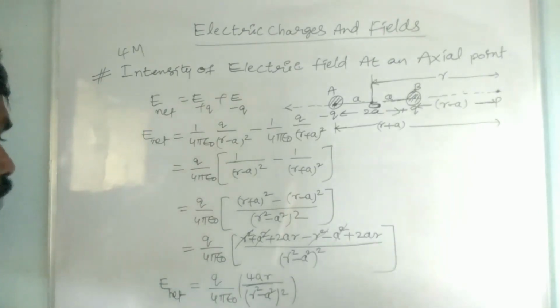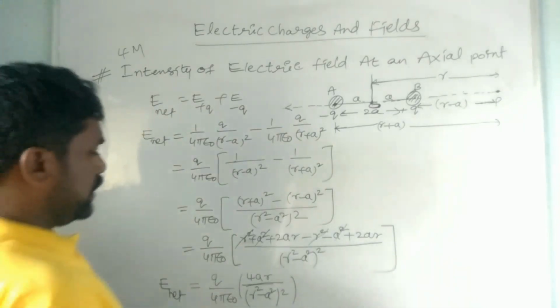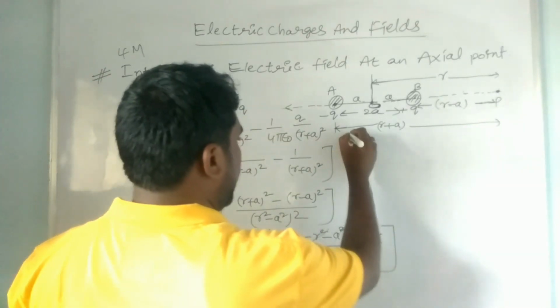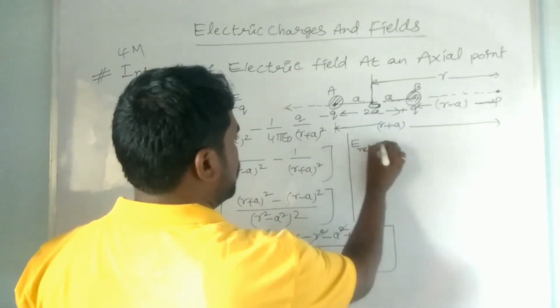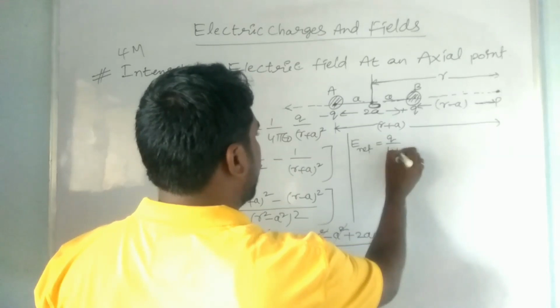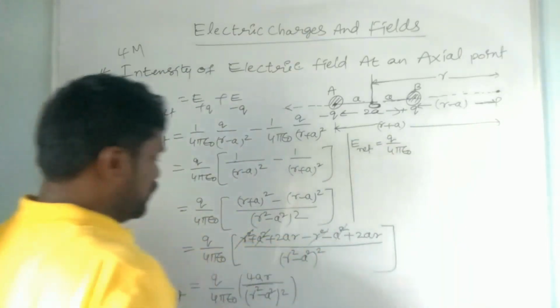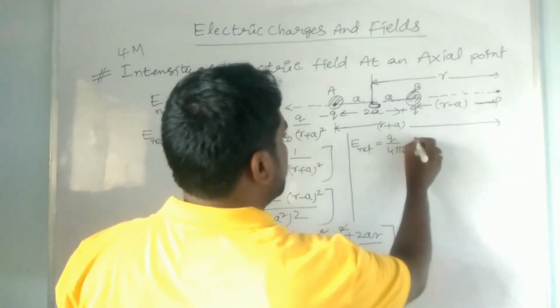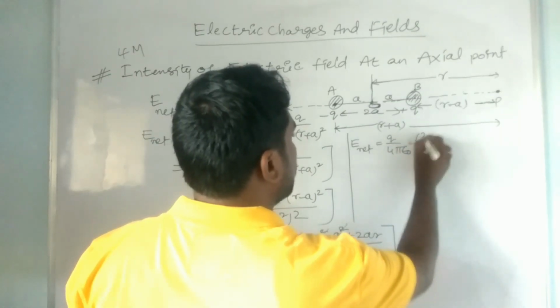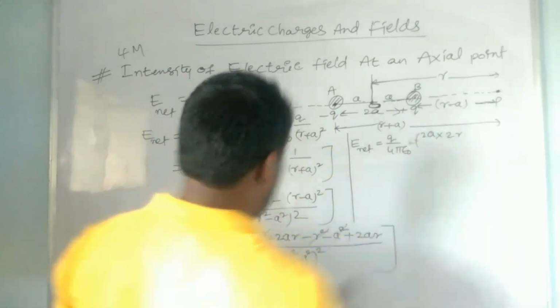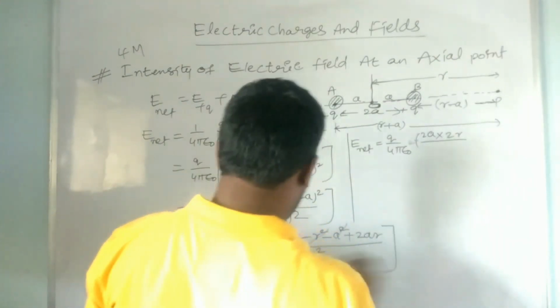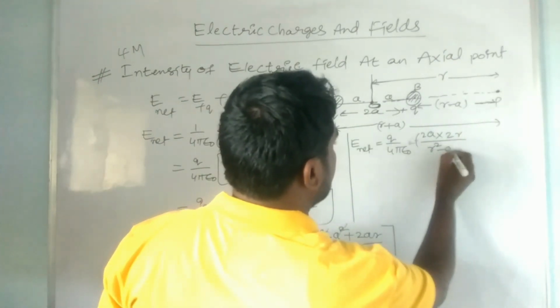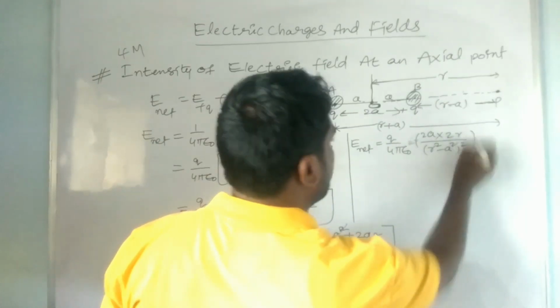So just simplify. You have to simplify them. How can we get it? 4ar should be written as E net is equal to Q by 4 pi epsilon naught. Okay. This can be written as 2a into 2r. 2a into 2r is 4ar, by (r square minus a square) whole square. Okay.